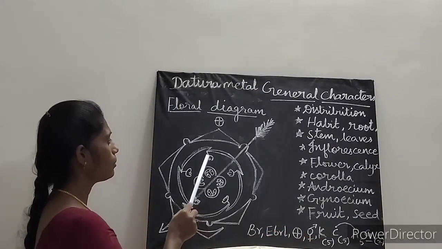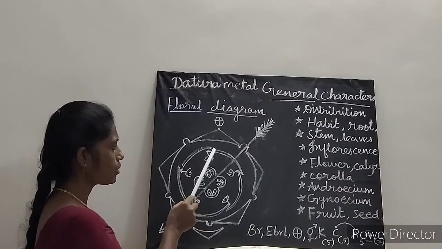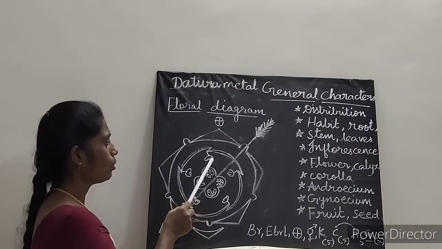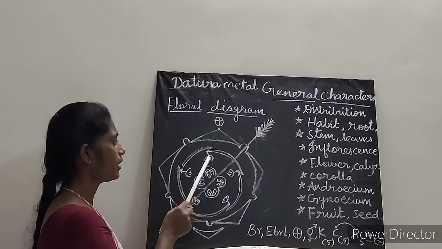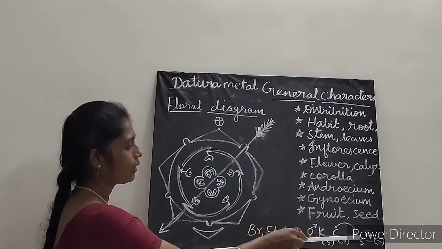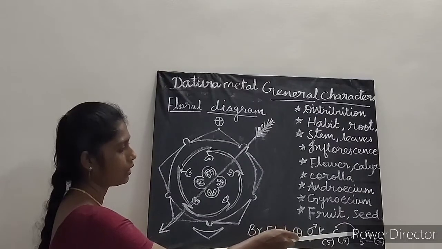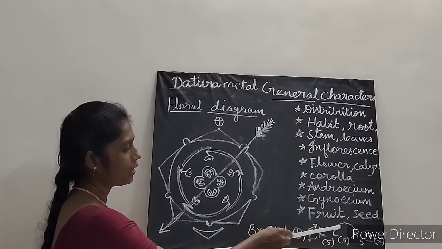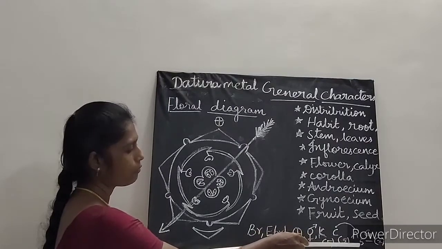Androecium 5. So androecium also you can see it is attached with the corolla tube. So these are androecium 1, 2, 3, 4, 5, and then this is attached to the corolla tube, so it is marked as C arrow mark A. Okay, it means what? It is epipetalous. Epipetalous means what? Androecium attached with the corolla tube. So that is why we represent this arrow mark. So androecium is also 5 stamens.